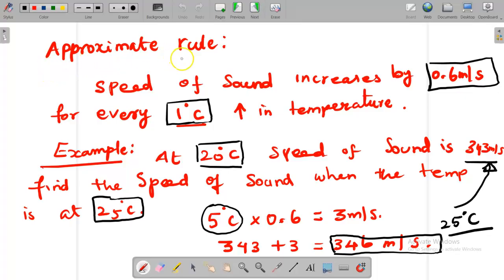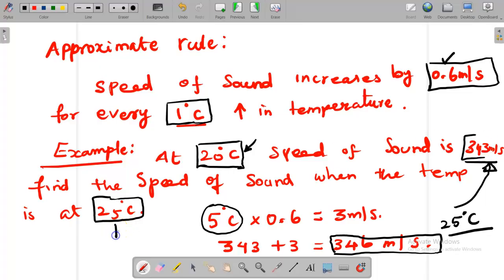Now we have an approximate rule. Speed of sound increases by 0.6 meter per second for every 1 degree Celsius increase in temperature. Now we have an example. When the temperature of air is 20 degrees Celsius, the speed of sound is 343 meter per second.